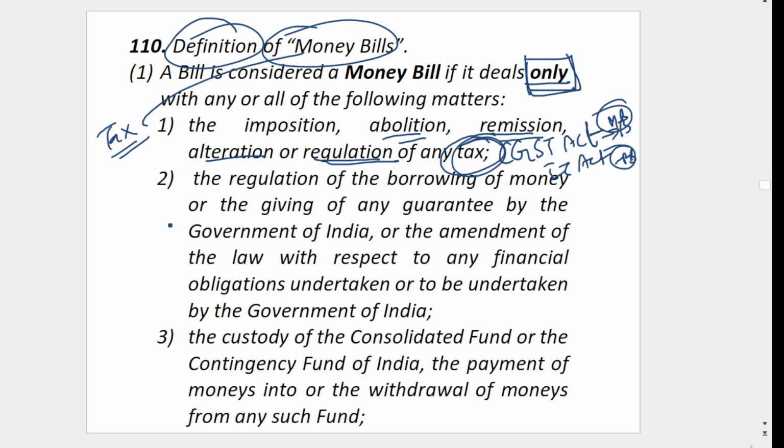Then the regulation of borrowing by the government. Let's say the government has to take a loan from some other country, or borrow from the RBI or someone else. Then you have to introduce a bill, and as per that bill only, that borrowing will be regulated by a money bill.